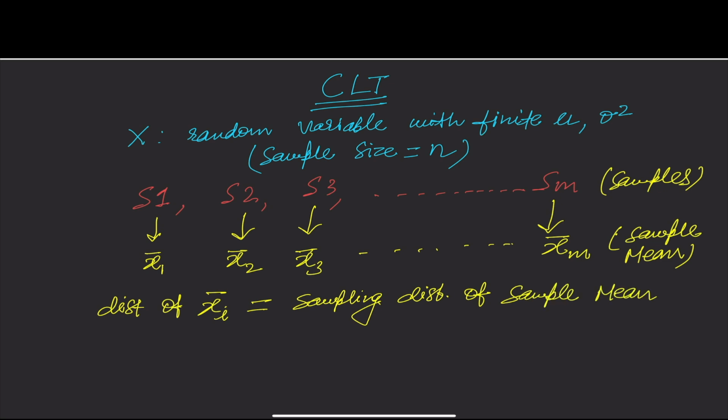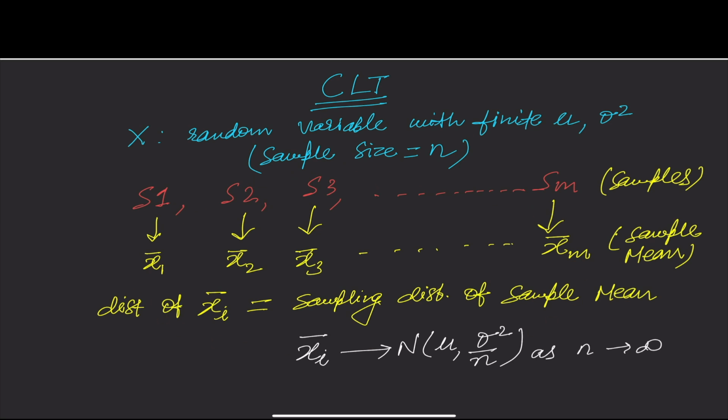What the central limit theorem says is that xi bar is distributed with a Gaussian distribution, that is a bell-shaped curve, with a mean of mu and a variance of sigma squared divided by n, as n tends to infinity. So now let me break it up for you. This is very, very important and super beautiful. I have written the theorem here.